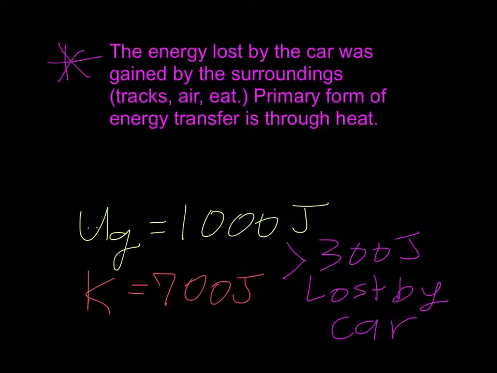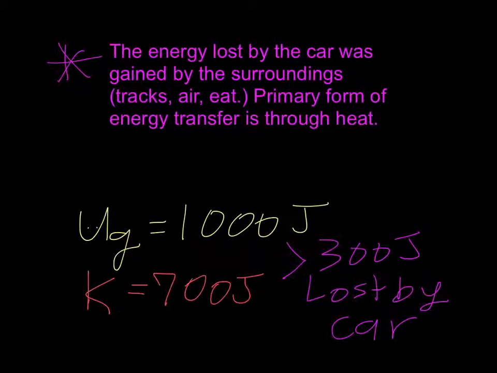It's important to remember that this energy that's being lost by the car is not disappearing altogether. It's just being transferred to the surroundings, things like the track or the surrounding air. Usually, when energy is being transferred out of the system like this, especially if friction is the culprit, it's through the form of heat energy.